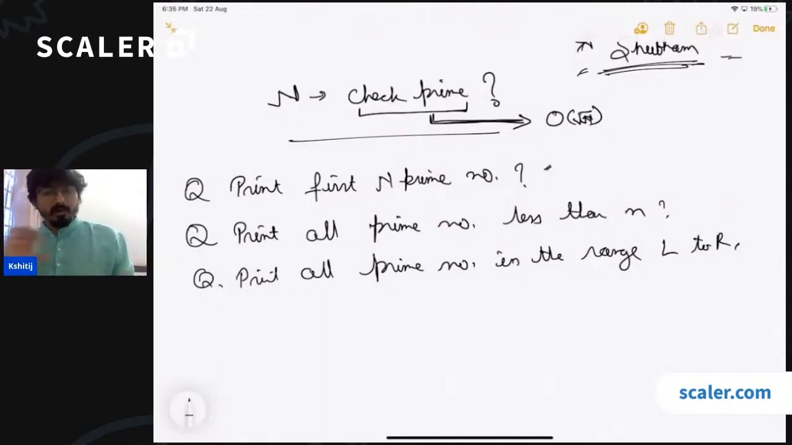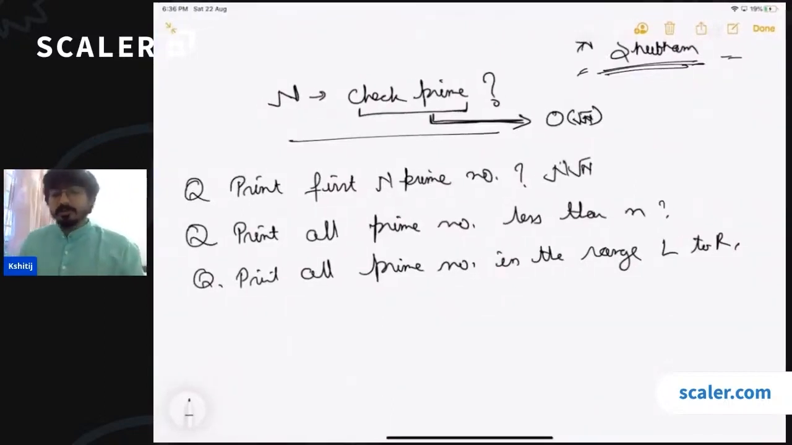You will run a loop for all numbers from 1 to n. And then you will run another loop. Maybe you will have to increase the size of the first loop because the first n prime numbers might exceed n as well, right? So the time complexity of this is going to be n root n, right? For each and every number, you will be running a square root n check, right?